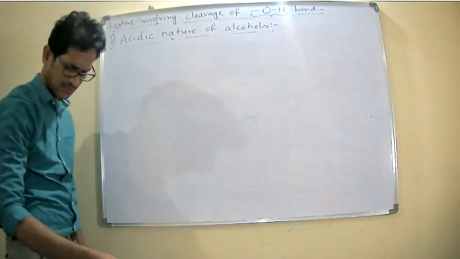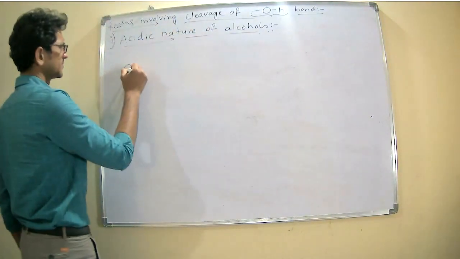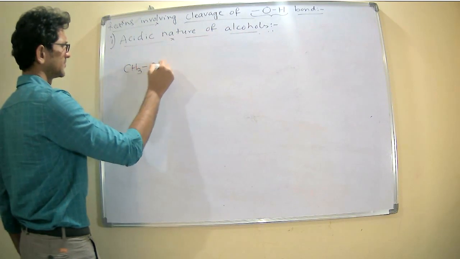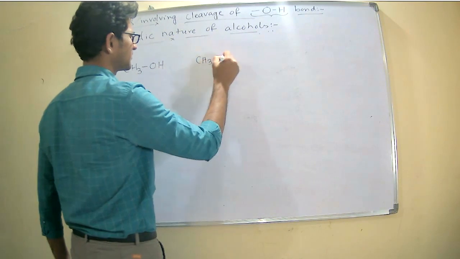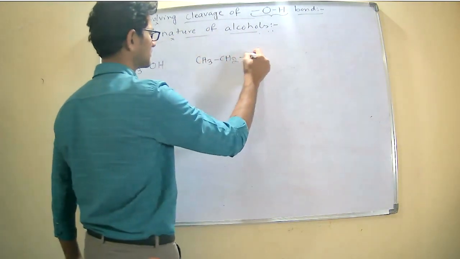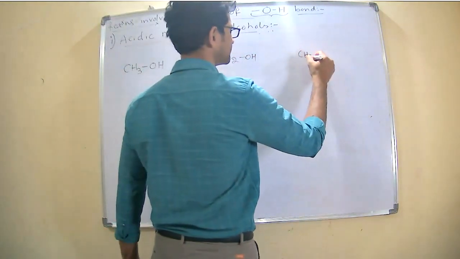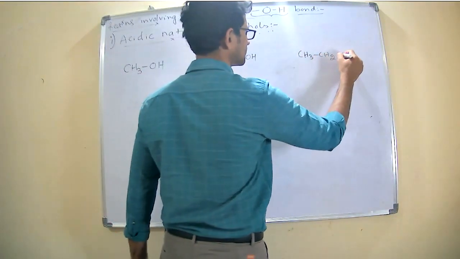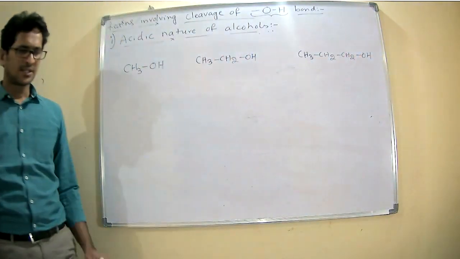Right. For example, methyl alcohol, ethyl alcohol, propyl alcohol.